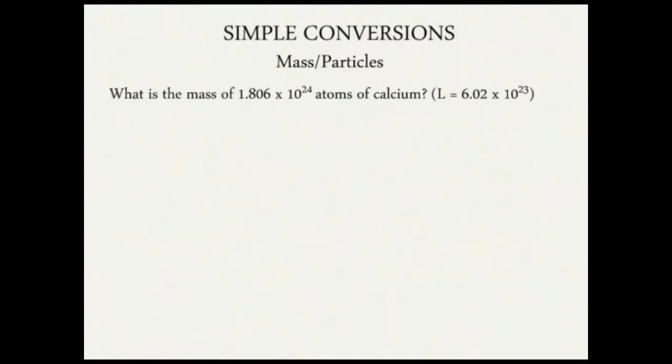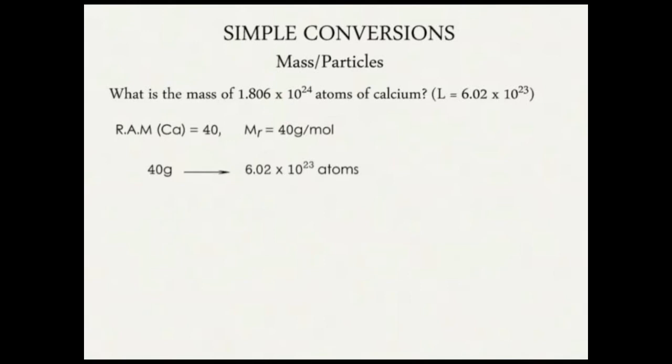Another example. What is the mass of 1.806 times 10 to power 24 atoms of calcium? Now we know the relative atomic mass of calcium is 40. Therefore, the molar mass of calcium is 40 grams per mole. So 40 grams of calcium contains 6.02 times 10 to power 23 atoms of calcium.